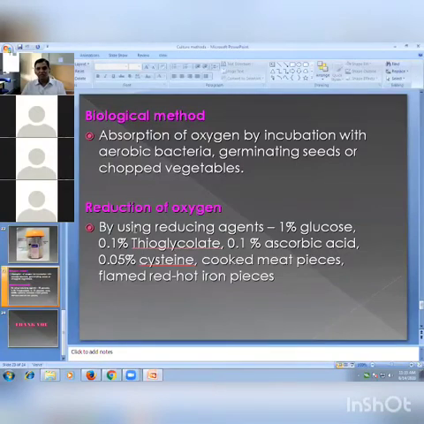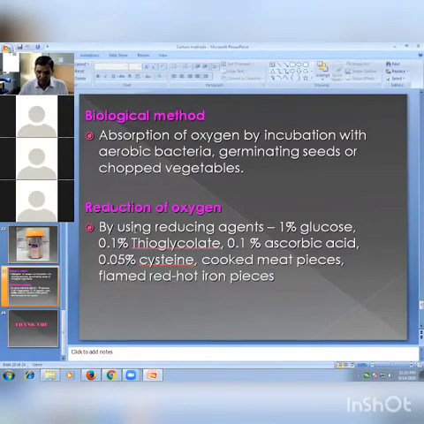Now a few other methods are also suggested or under study. These are the biological methods: absorption of oxygen by incubation with aerobic bacteria, germinating seeds, or chopped vegetables. All of them utilize the oxygen present in the atmosphere and create an anaerobic condition. Then reduction of oxygen, which is again one of the best methods, by using reducing agents. Which are the reducing agents? 1% glucose, 0.1% thioglycollate, 0.1% ascorbic acid, 0.05% cysteine, cooked meat pieces, and red hot iron pieces. All of them reduce the oxygen; they utilize the oxygen to create an anaerobic condition. So these are also frequently used.